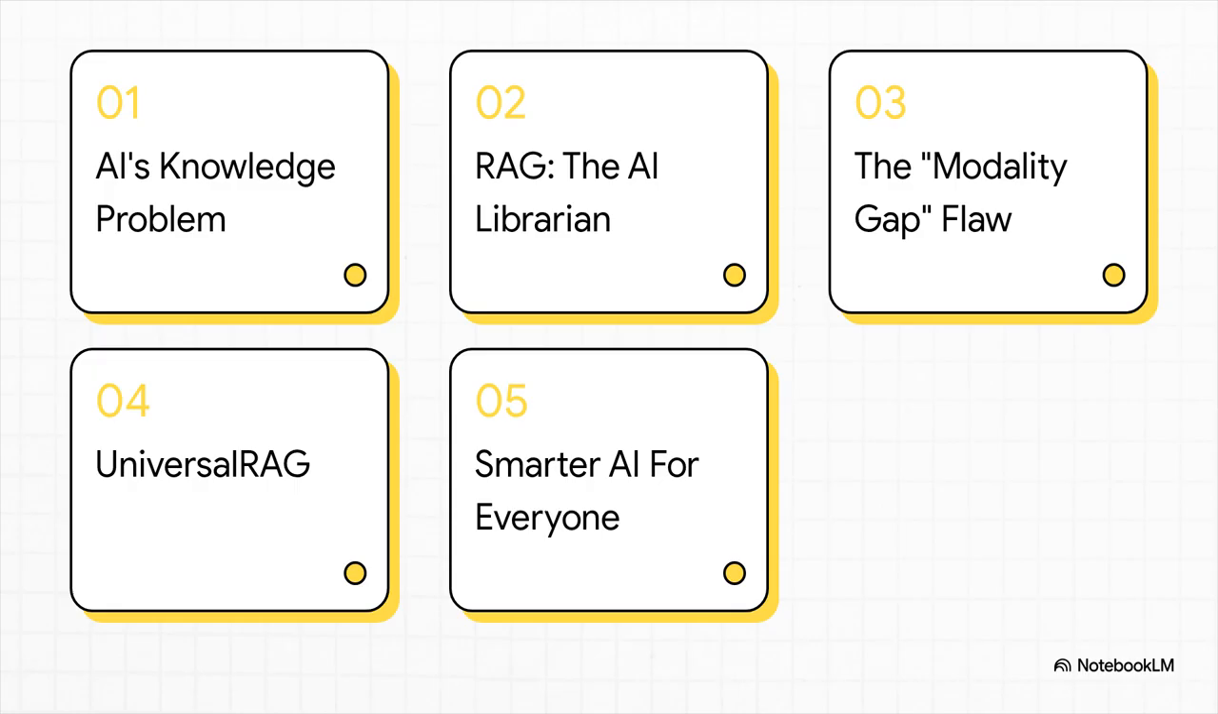So here's how we're going to break it down. We'll start with the big problem, why AI gets things wrong in the first place. Then we'll look at the first clever fix for this, something called RAG, and a sneaky flaw hiding inside it. After that, we'll meet the hero of our story, UniversalRAG, and see exactly how it works. And finally, we'll wrap up with what this incredible tech means for all of us.